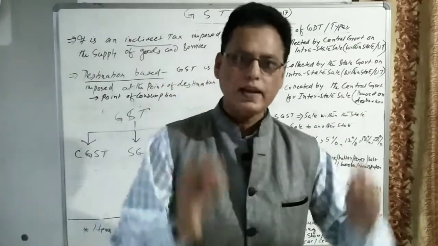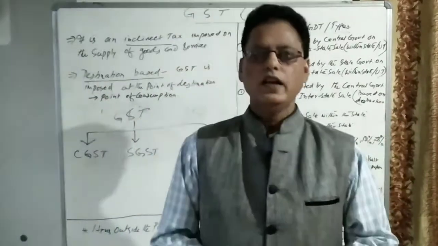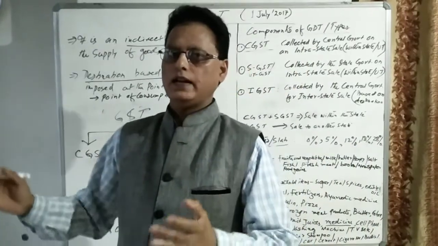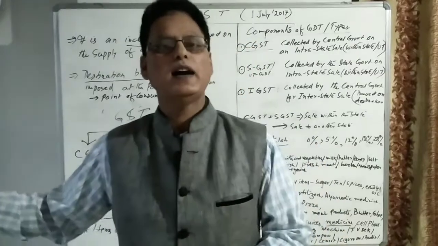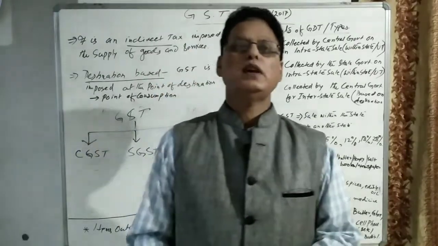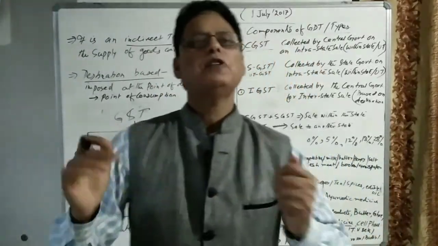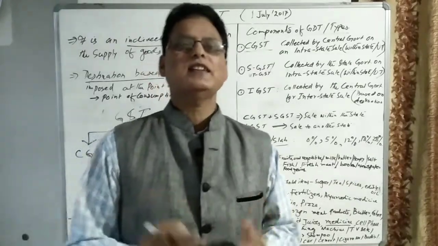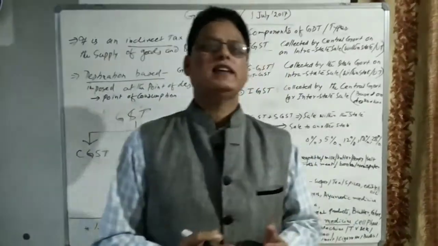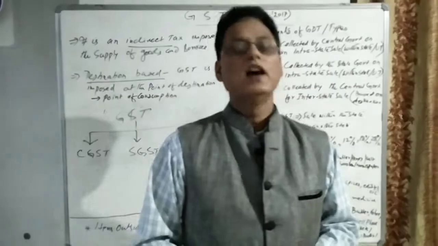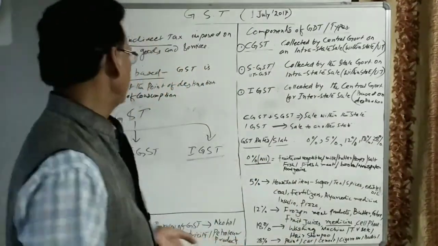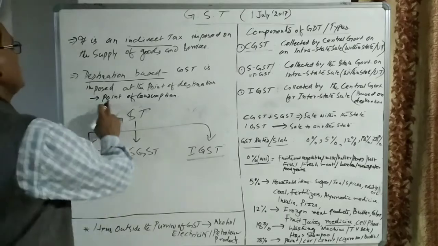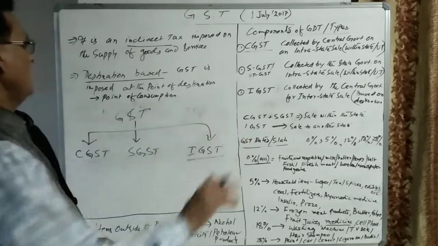But let us see, the same medicine is transported from, suppose, Sikkim to Bihar, and it is sold in the state of Bihar, at any part of Bihar, say Patna. Then what will happen? In that case, the consumption point has changed, the destination has changed.